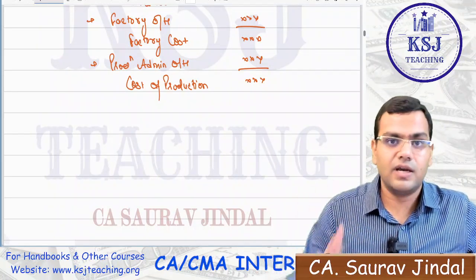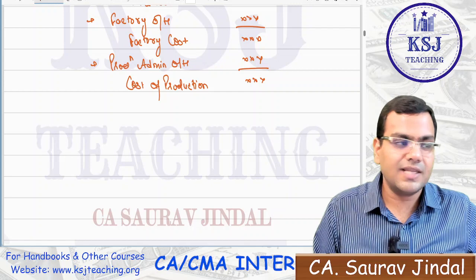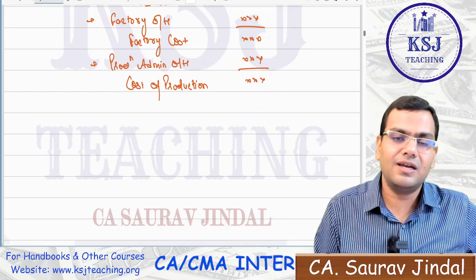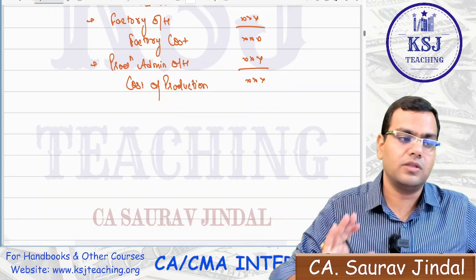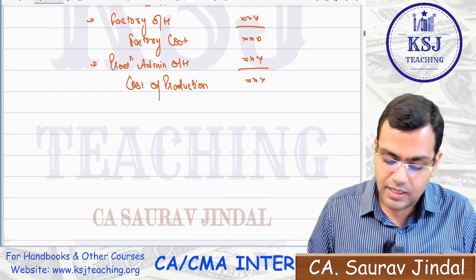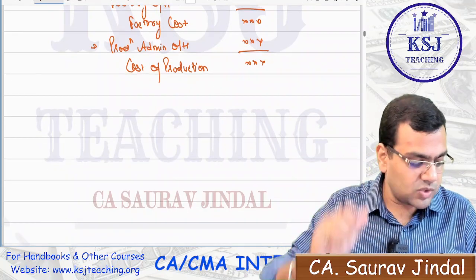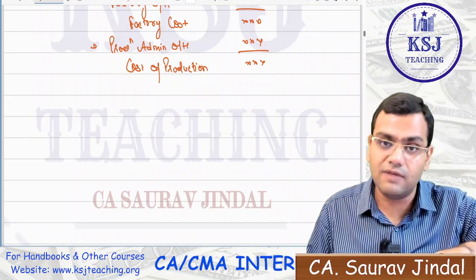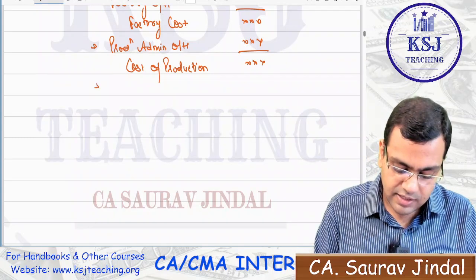Now, normally we take cost of production only because when the goods have been manufactured, they are lying in your warehouse, right? And the cost that is incurred is the cost incurred on the manufacturing of that product. Those goods are not yet sold. But there will be scenarios when the cost of goods sold will be equal to cost of production. How, sir?